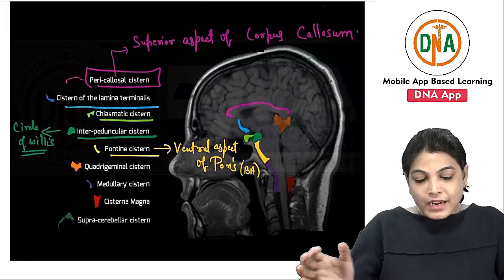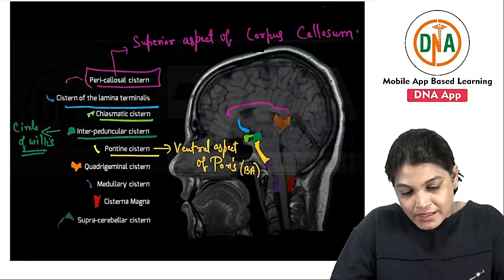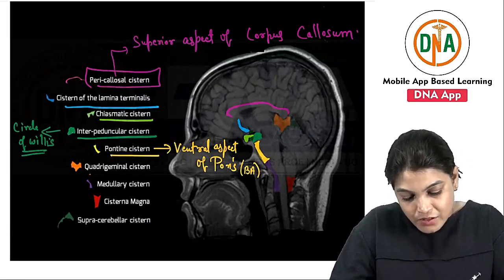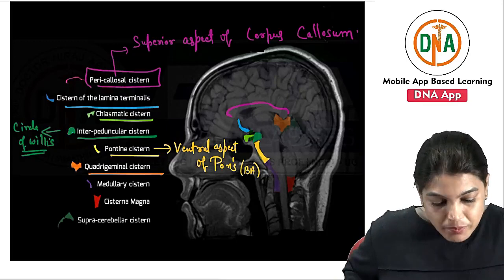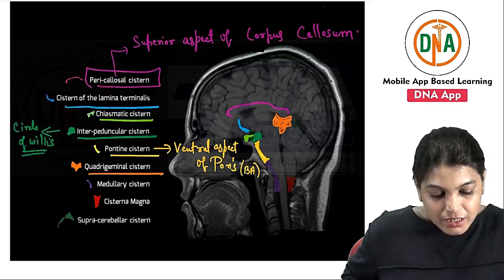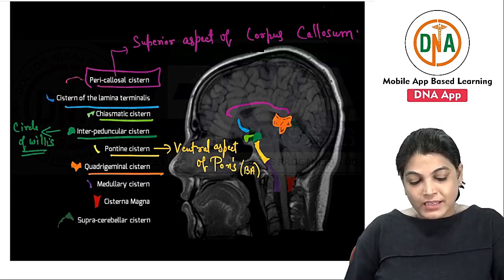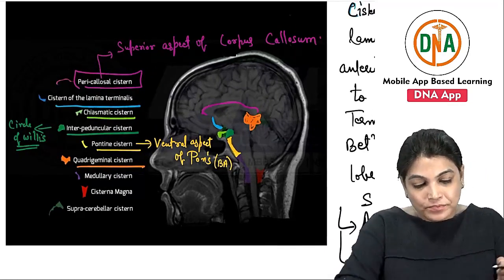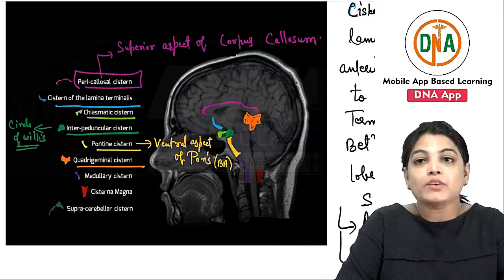The other cistern in orange color is the quadrigeminal cistern. The quadrigeminal cistern is very important. It is a big, irregular cistern, which you can see in the orange color. The exact location of the quadrigeminal cistern is that it is lying below the splenium part of the corpus callosum.